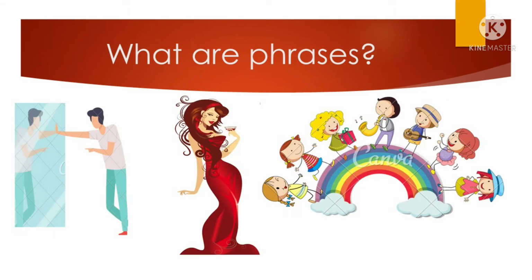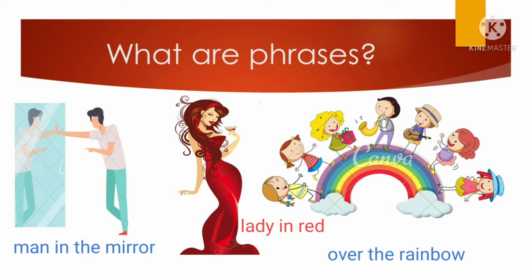Let's take a look at these pictures. What can we say about the pictures? The first picture, we can say it is a man in the mirror. The second picture is the lady in red. And the third picture could be over the rainbow. These are examples of phrases.